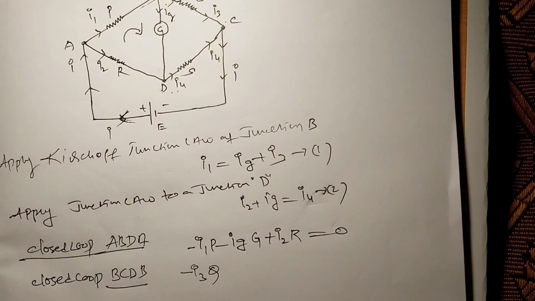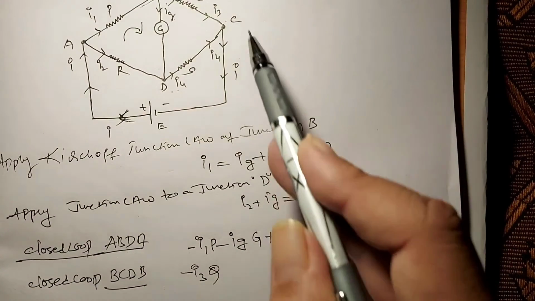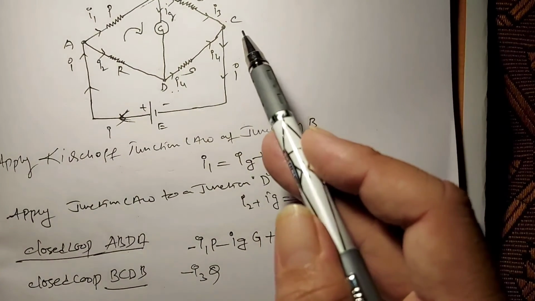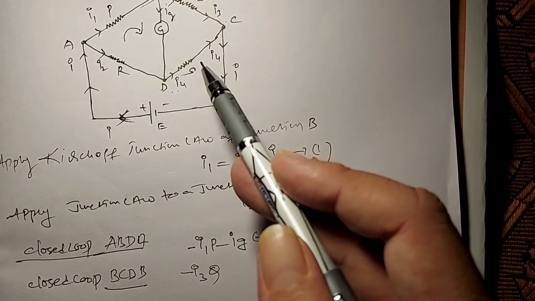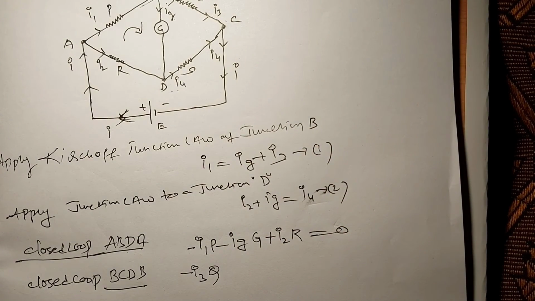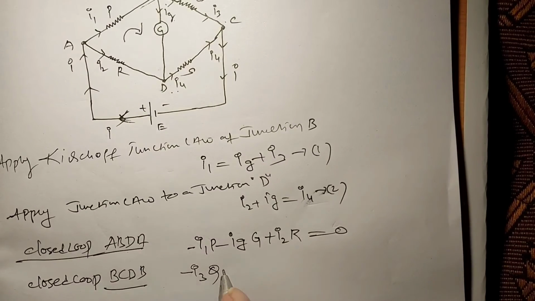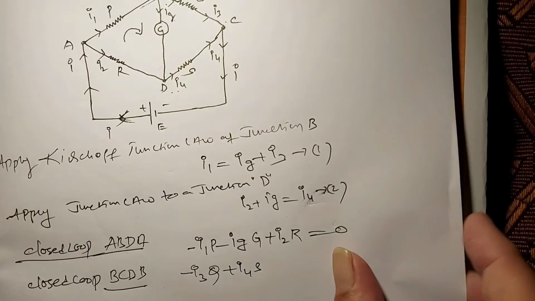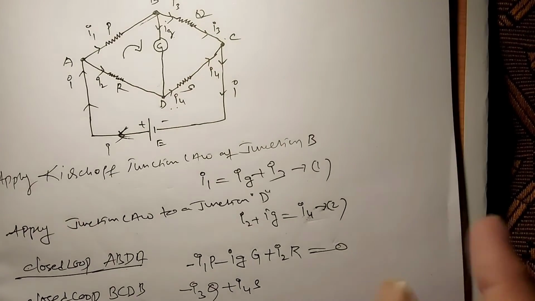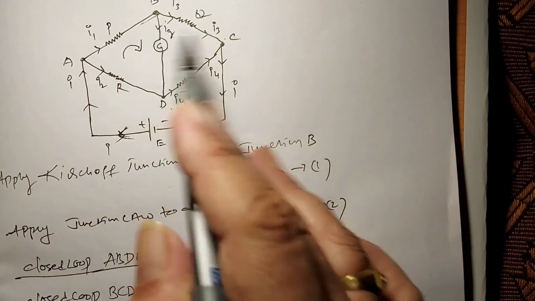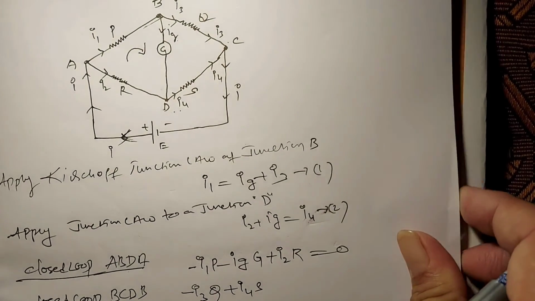BCDB. Okay, next our path is CD. Here the current is coming opposite to our direction, so the product of current and resistance, I4 into S, is taken as positive. Next DB.